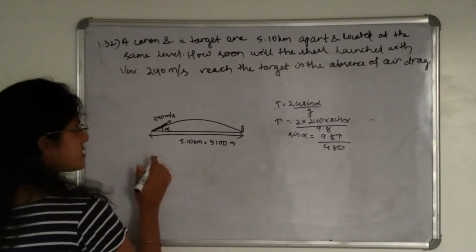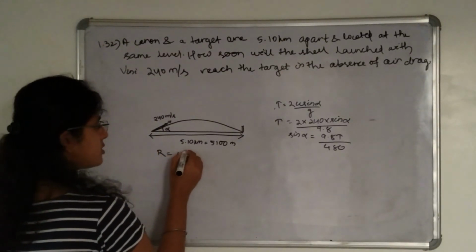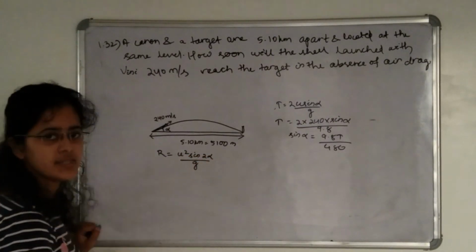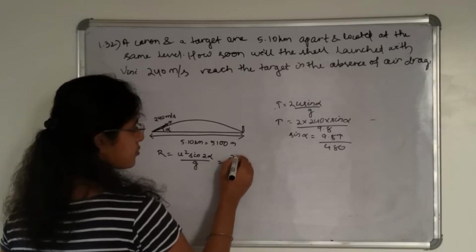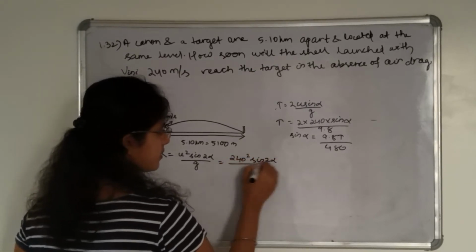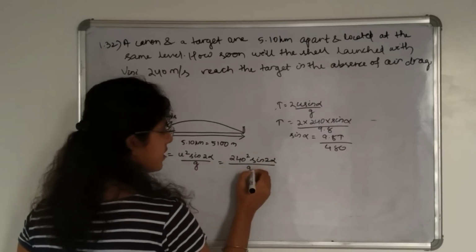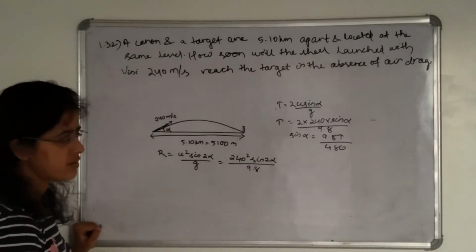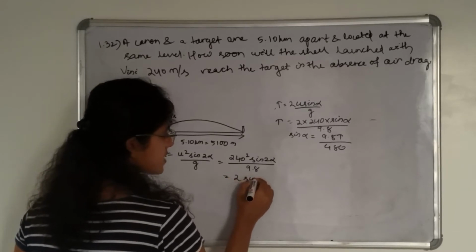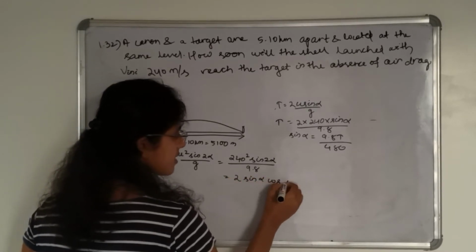Range is given. The range formula is u square sin 2 alpha divided by g. So 240 square sin 2 alpha divided by 9.8. Sin 2 alpha is 2 into sin alpha into cos alpha.